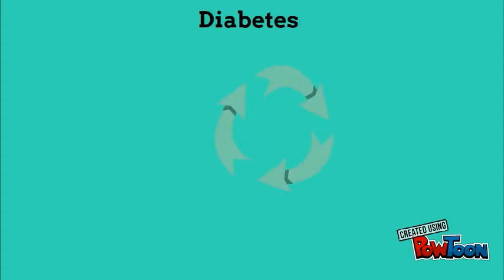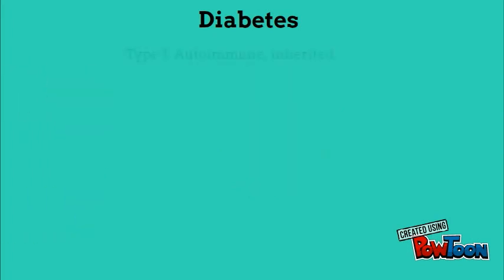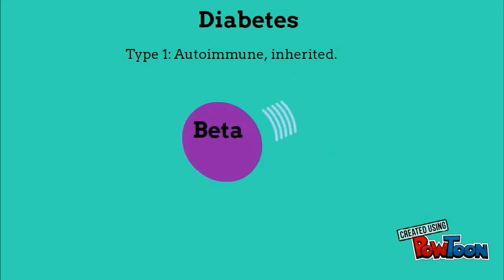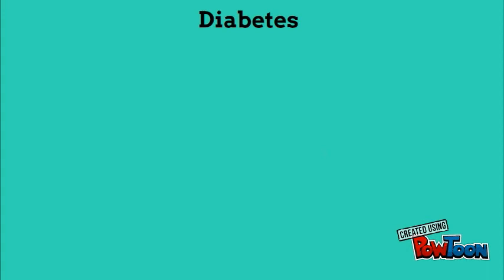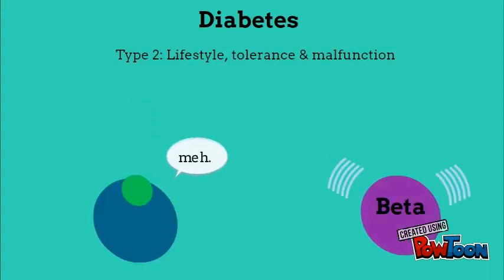Diabetes is a homeostatic malfunction where those affected are unable to maintain their own blood glucose levels. Type 1 diabetes is an inherited autoimmune disorder caused by beta cells being destroyed by the body's own immune system. Type 2 diabetes is a lifestyle disease caused both by cell tolerance and lack of insulin.